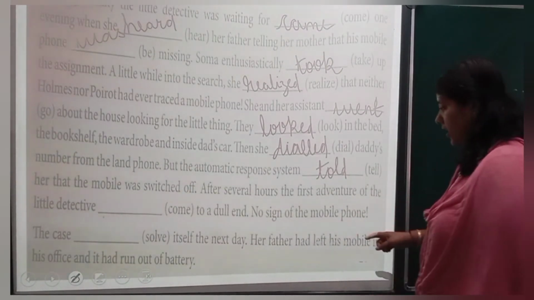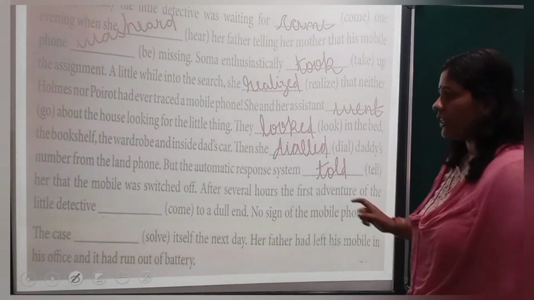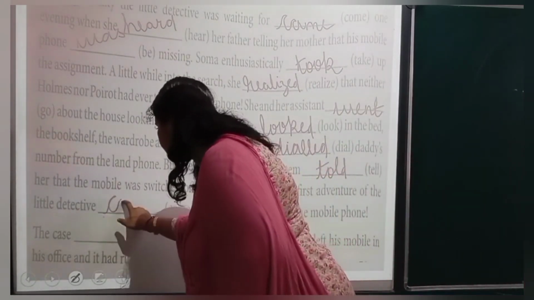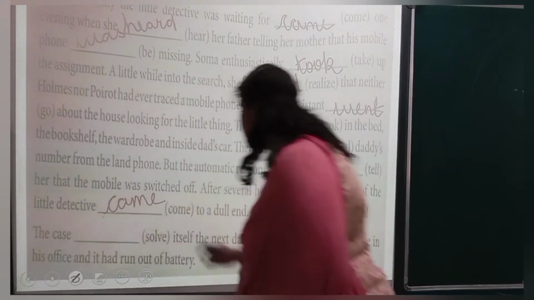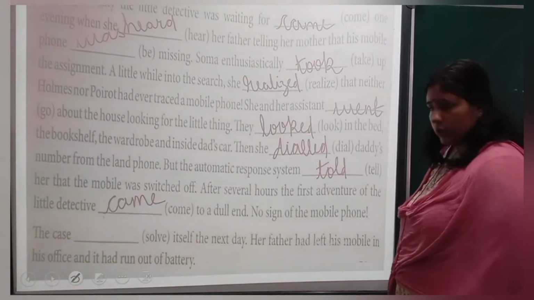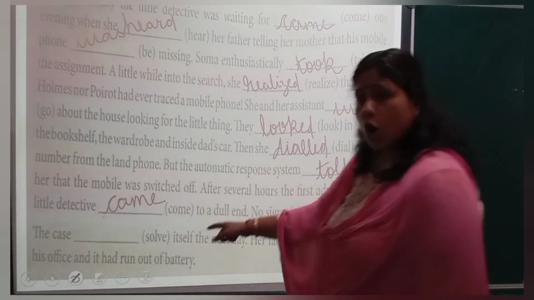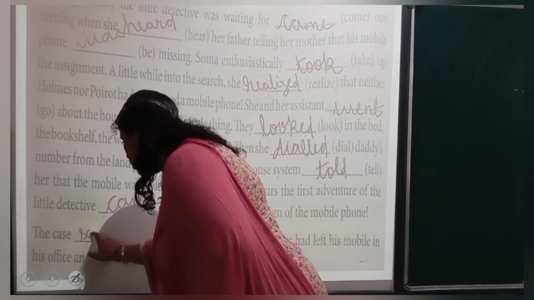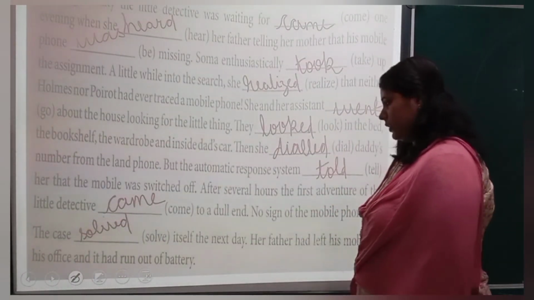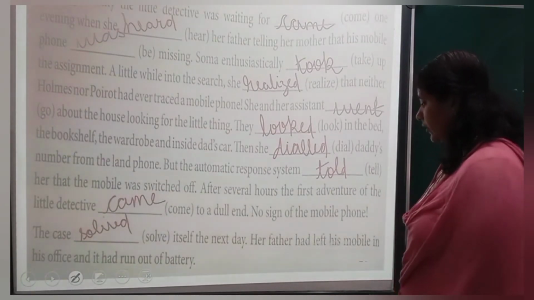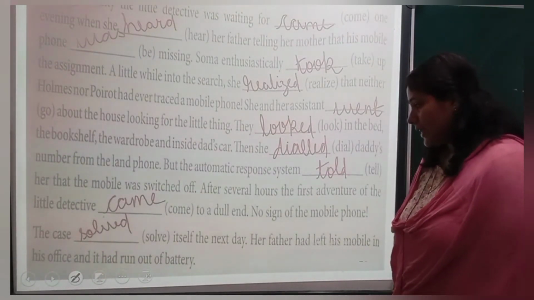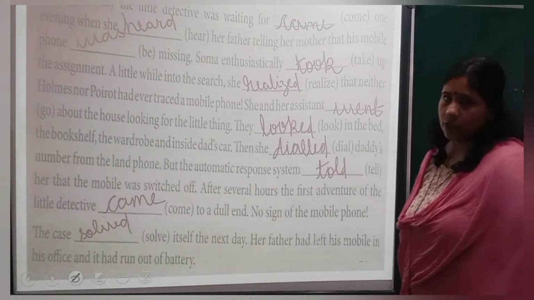After several hours, the first adventure of the little detective came to a dull end. No sign of the mobile phone. The case solved, S-O-L-V-E-D, solved itself the next day. Her father had left his mobile in his office and it had run out of battery.